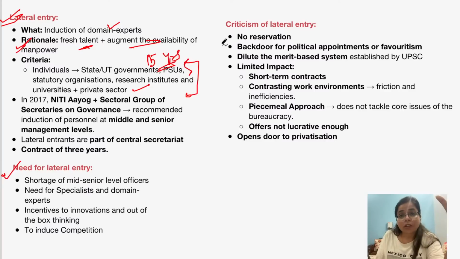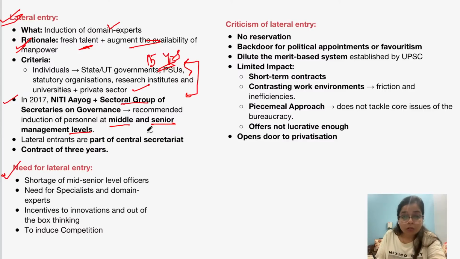Now, the recommendation for lateral entry has been given even in the first ARC and also in the second ARC. And recently, in the year 2017, Niti Aayog, in its report, and also a report released by the Sectoral Group of Secretaries on Governance, recommended the induction of personnel at middle and senior management levels in civil services.